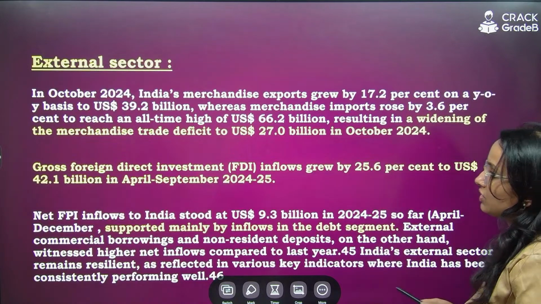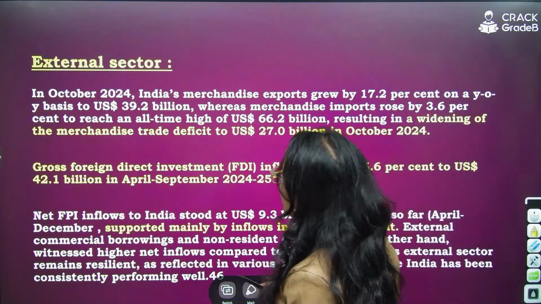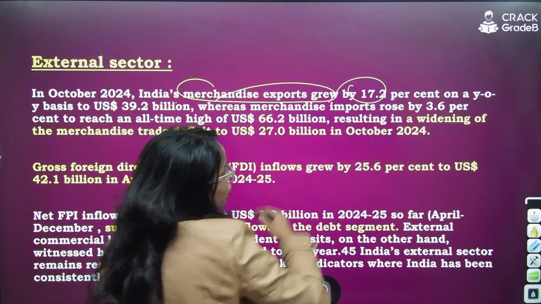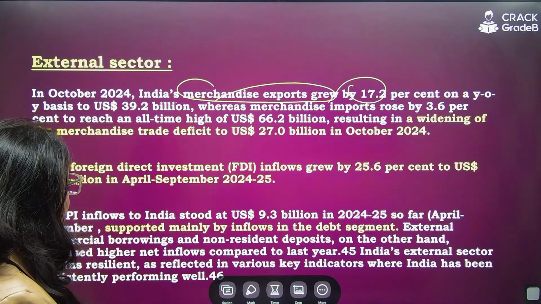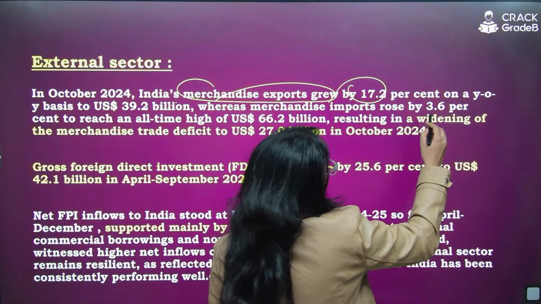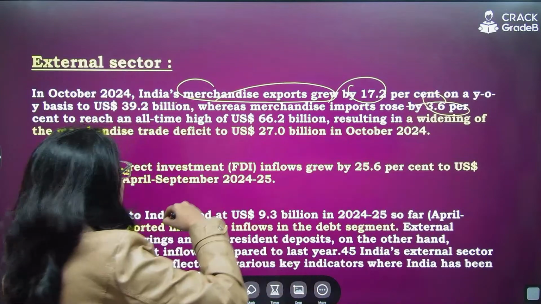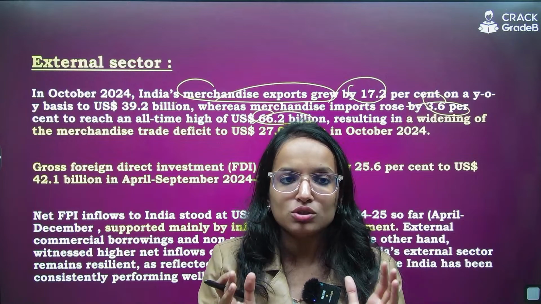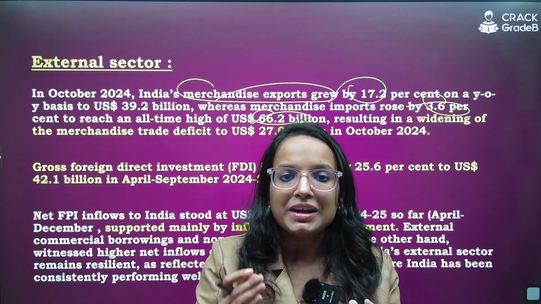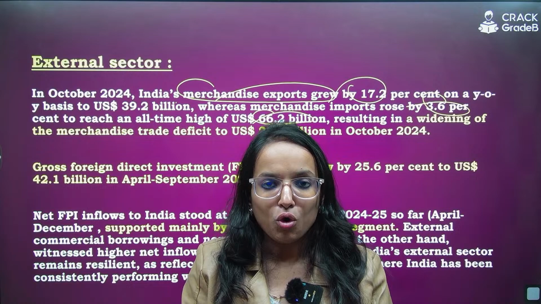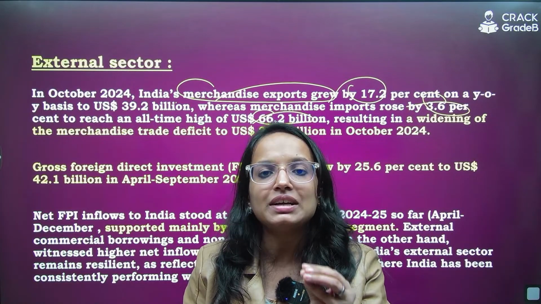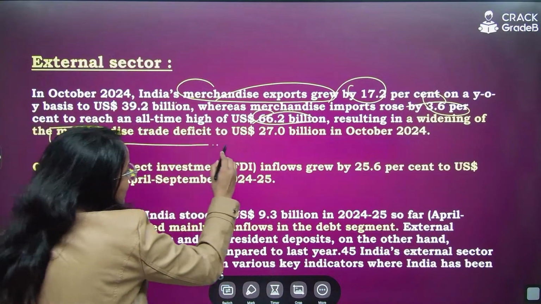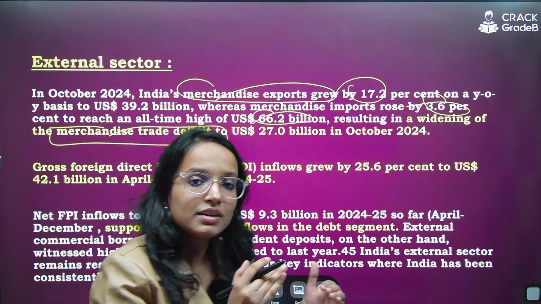Next, if you see the external sector, in October 2024, India's merchandise exports grew by 17.2%. But imports rose by 3.6% to reach 66.2 billion. So basically, our merchandise goods exports have grown, but imports have also grown. Overall, we still have a merchandise trade deficit. This is the catch. There is a widening of the merchandise trade deficit. It has widened.